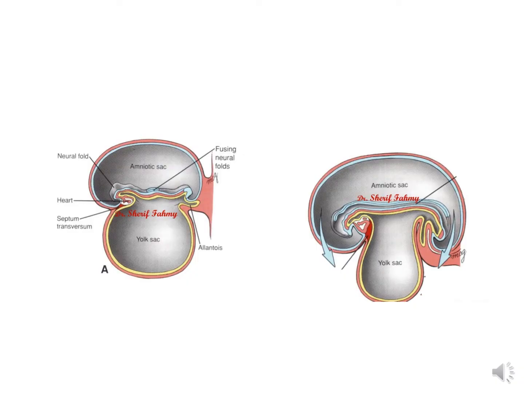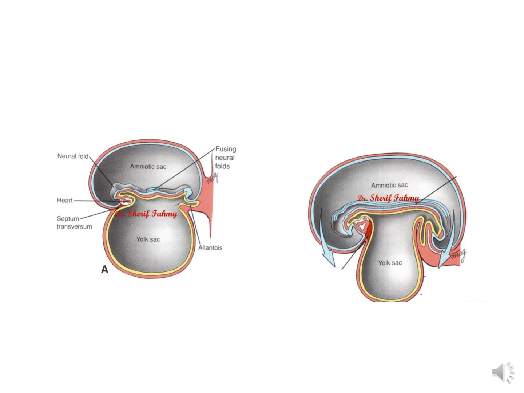Now, in the early development, the amnion is attached to the margins of the embryonic disc where it joins the surface ectoderm. Here you can see, shown in the blue one, the amnion is joining at the margin of the surface ectoderm.